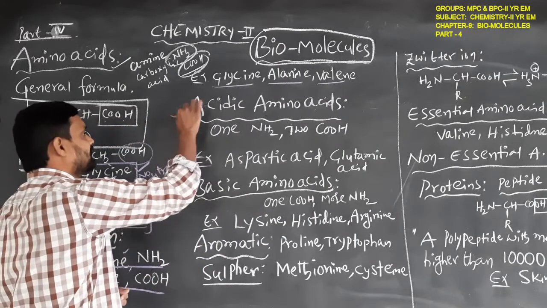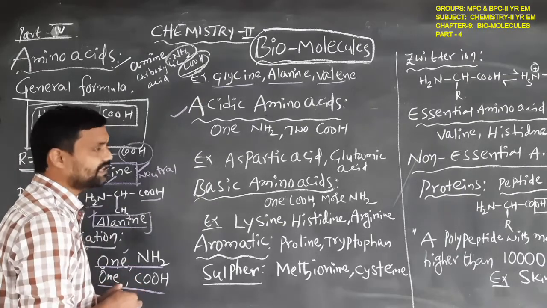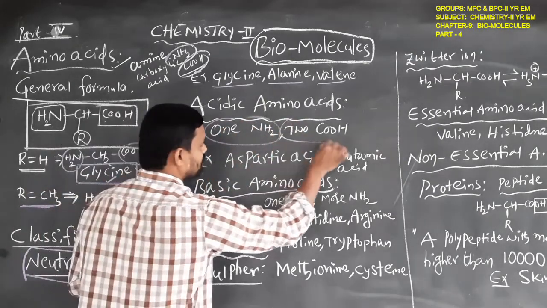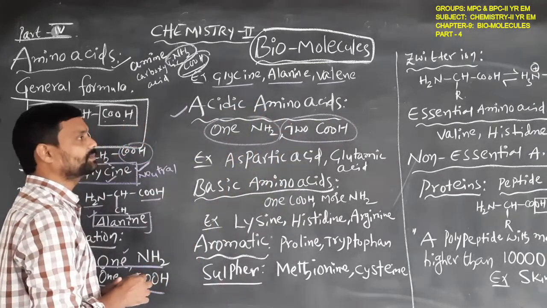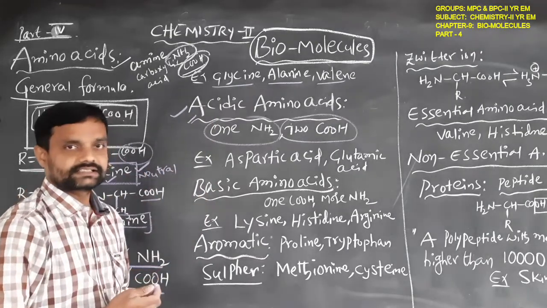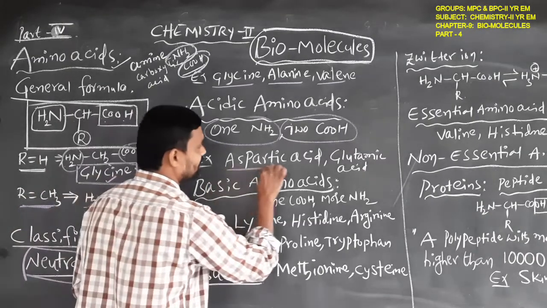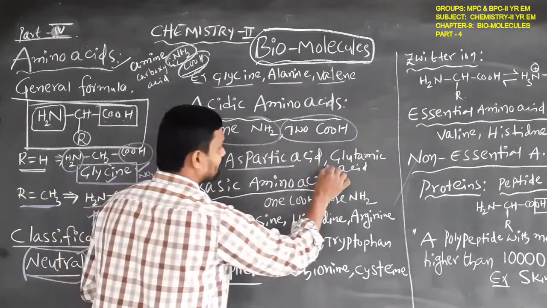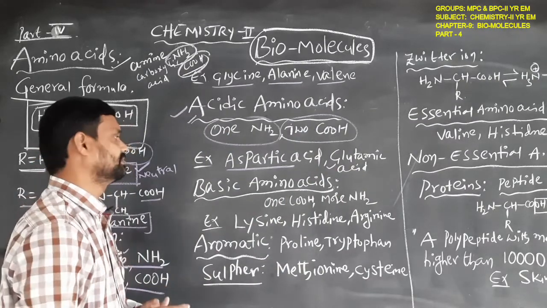Another is the acidic amino acids. Acidic amino acid means the amino acid has acidic nature. That means one NH2 group and two carboxylic acid functional groups. If two carboxylic acid functional groups are present, then that is called an acidic amino acid. Examples of acidic amino acids: aspartic acid and glutamic acid.